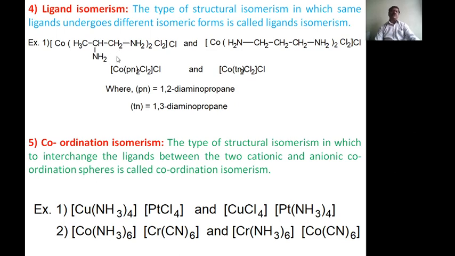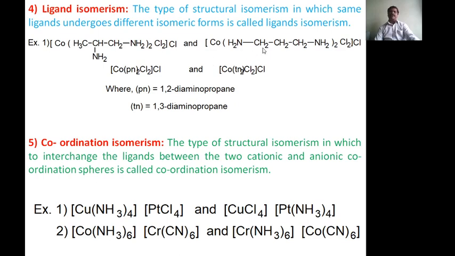Position isomers take place, and therefore the structure of this ligand will be like this. In this complex, dichloro is the same, but the amino group is present at the 2 position, while in the other complex the amino group is at the 3 position.